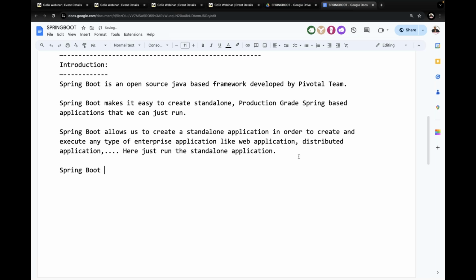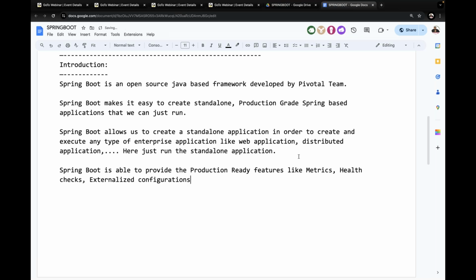Spring Boot is able to provide production ready features like metrics, health checks, externalized configurations, and so on.